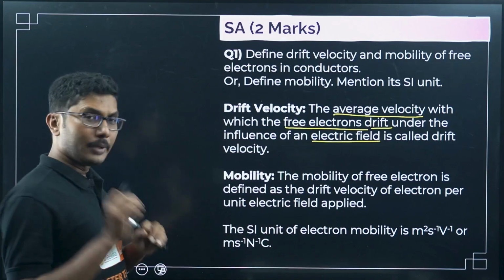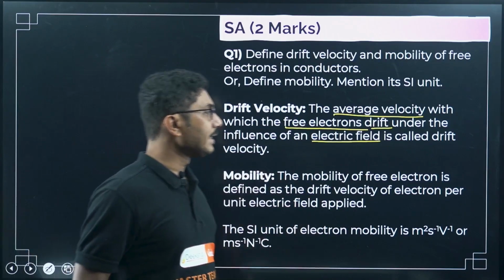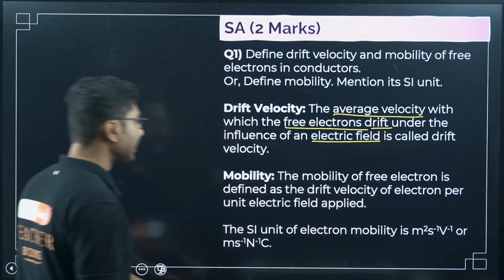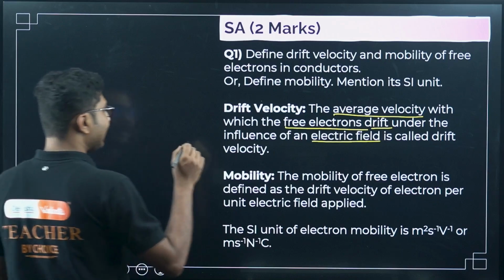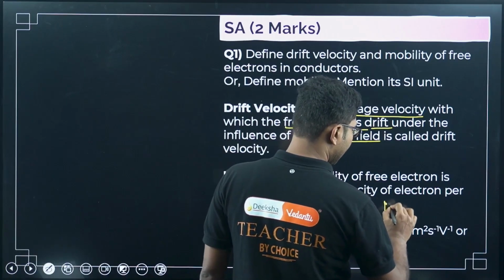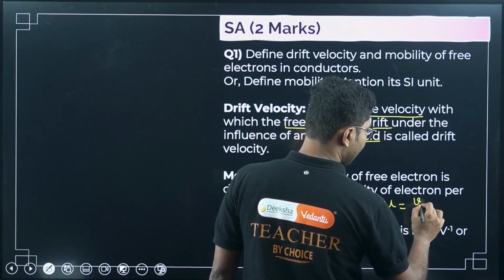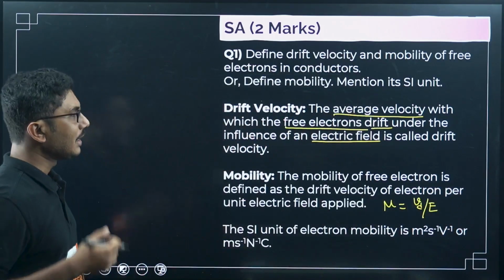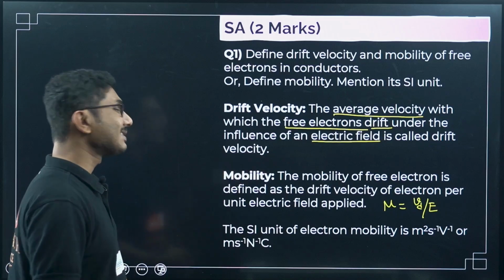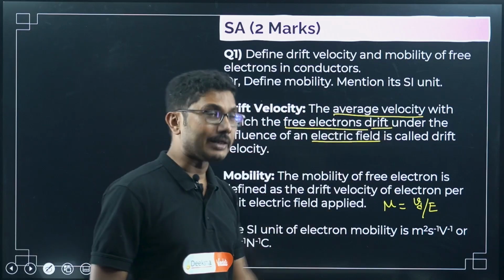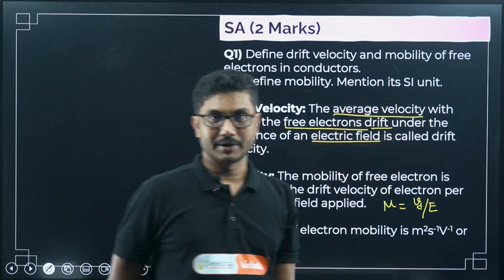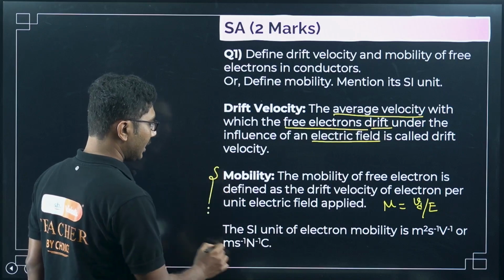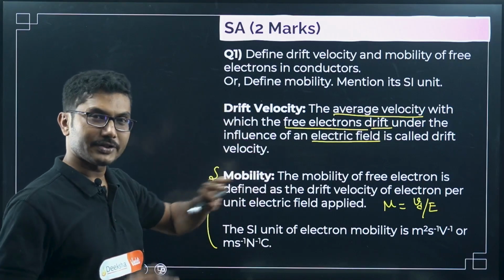Mobility is a little bit easier. The mobility of a free electron is defined as the drift velocity of the electron per unit electric field. So mobility is drift velocity divided by electric field. If you remember this equation, you can write the definition. Sometimes they will ask you to define mobility only and mention its SI unit. If they ask you that, then you have to start from this point. If they ask you only drift velocity and mobility definition, the answer is over.